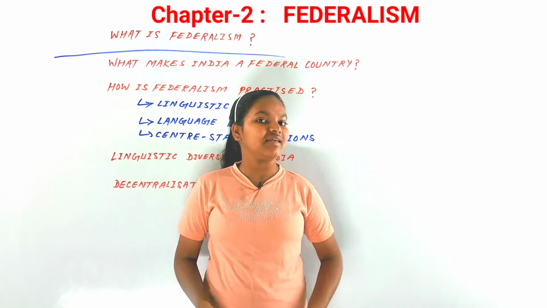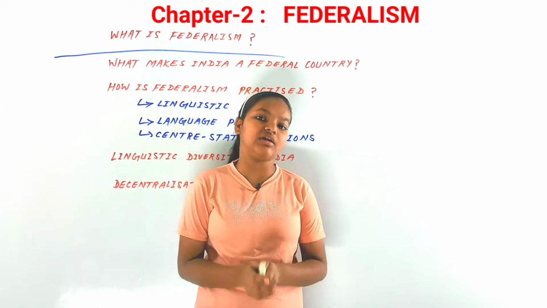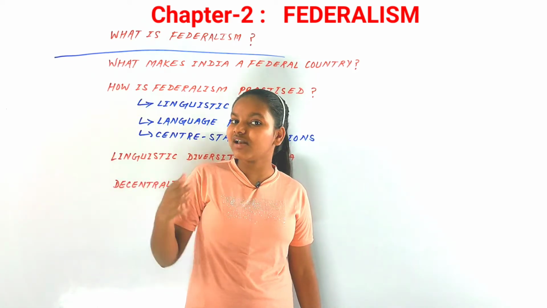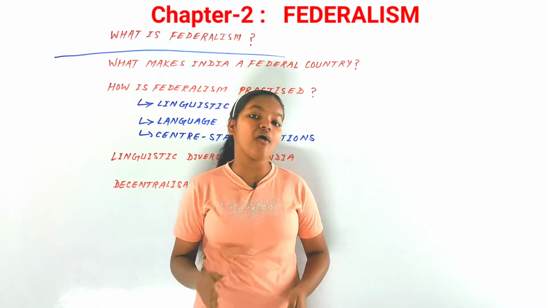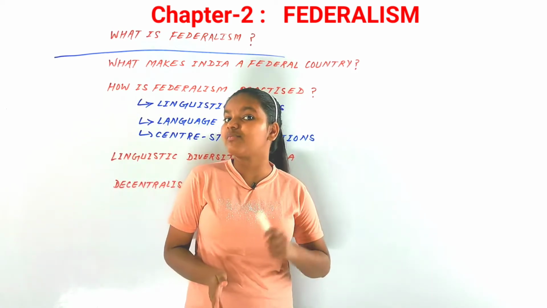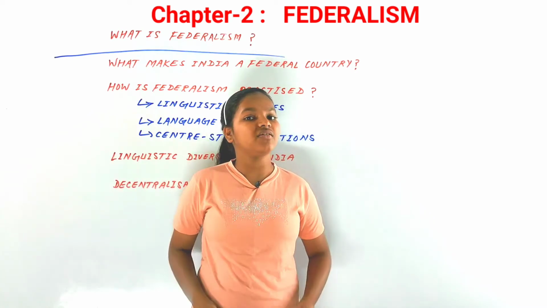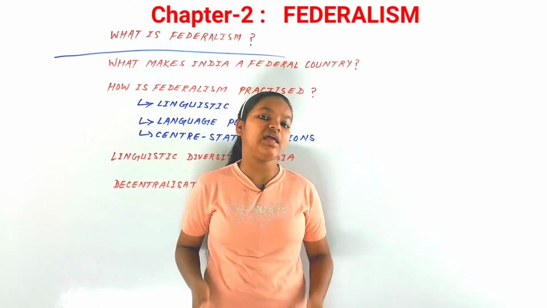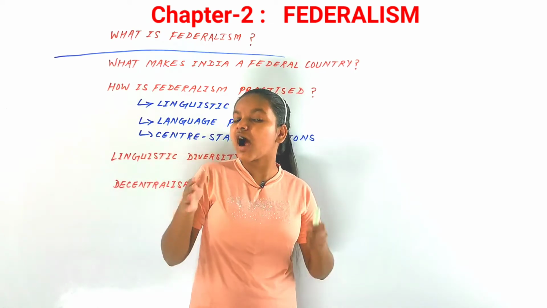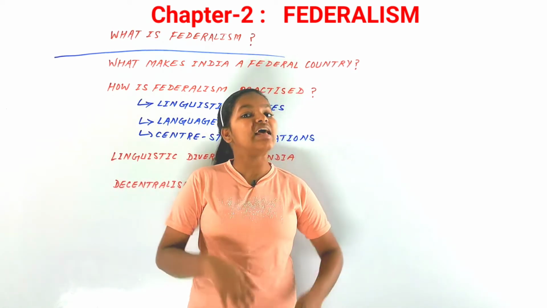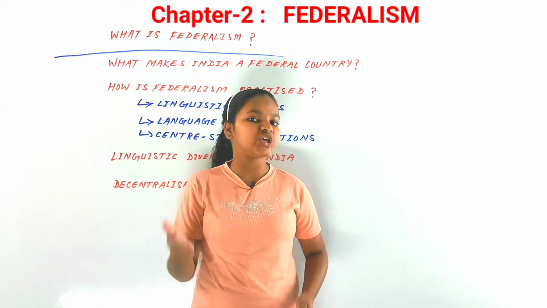And after that, there is the holding together type of federation. Holding together type of federalism means countries like Spain, Britain, India or Belgium that we had discussed in the previous chapter. That means if there is a very big country, and it has decided to have a division of powers to all those state governments or the regional provincial governments.